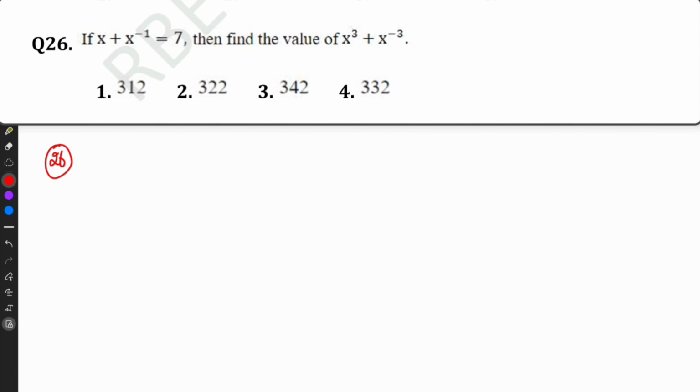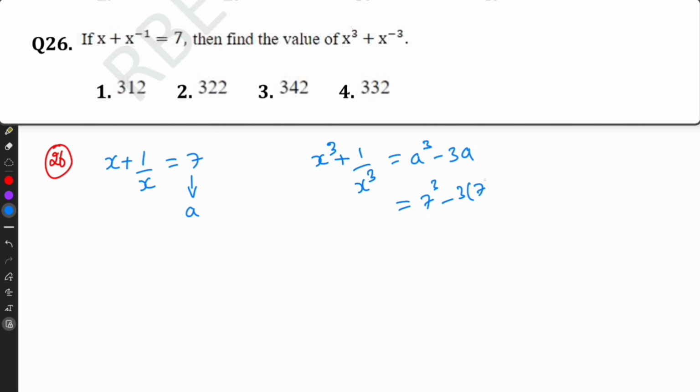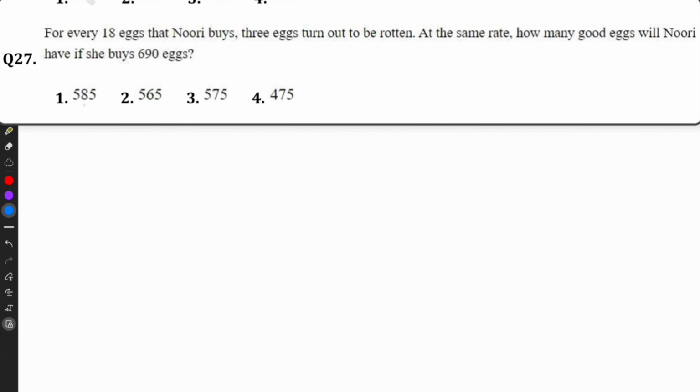Question number 26. X plus 1 by x, that equal to 7. So we have to find x cube plus 1 by x cube. So the formula for x cube plus 1 by x cube is a cube minus 3a. So we know that a equal to 7. So substitute the value here, 7 cube minus 3 into 7. So that equal to 343 minus 21, that equal to 322.